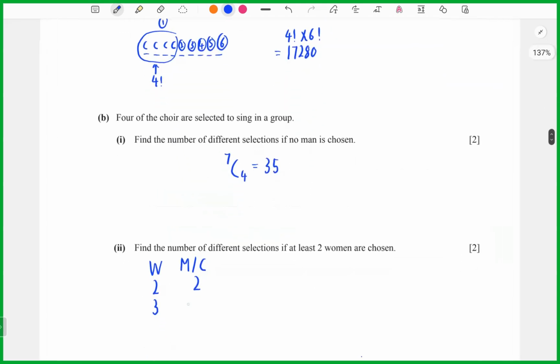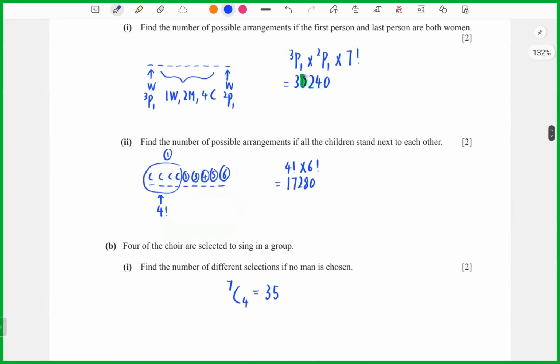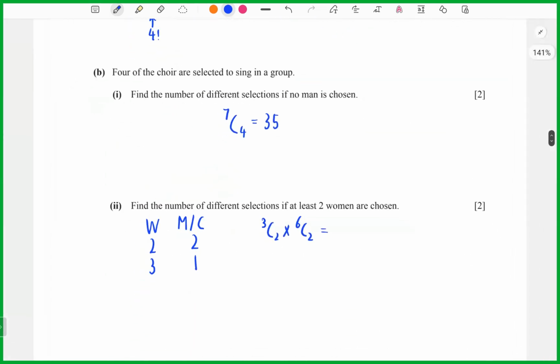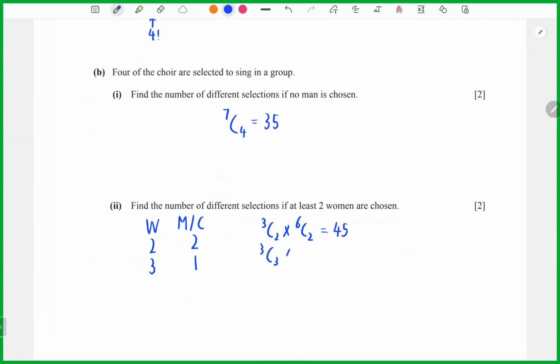So now you can write 3C2 multiply 6C2. Because what is 6? You take 4 children plus 2 men equals 6 persons here. So you will get 45. Then 3C3 multiply 6C1 will equal 6. So now you can find the total equals 45 plus 6 equals 51.